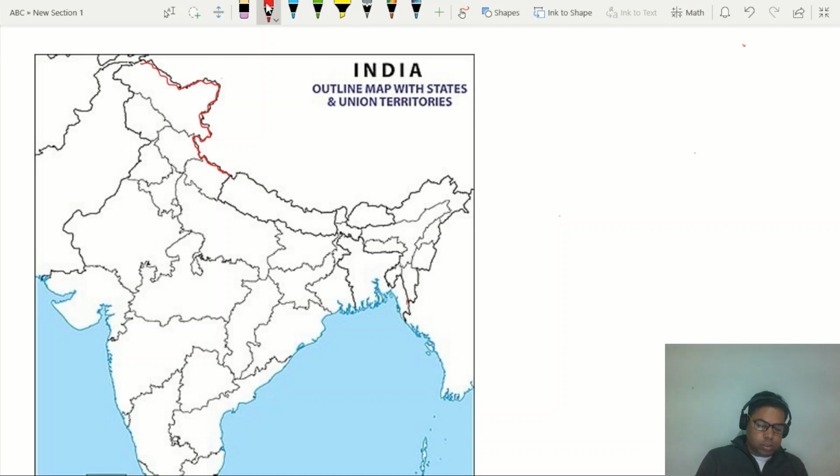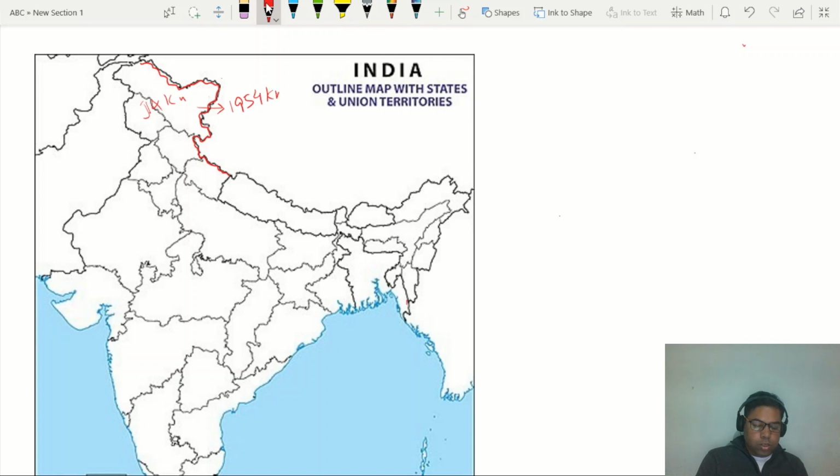I am taking this as Jammu and Kashmir completely. In the present context, we can say this is part of Ladakh. Ladakh has a border with China only, right?